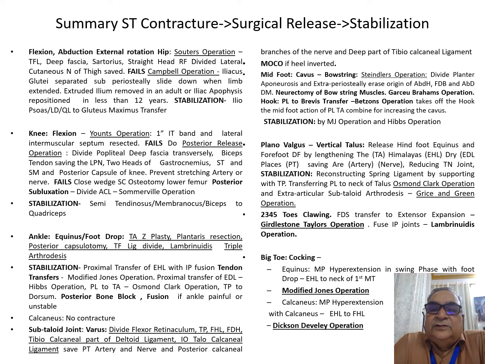Or pull the neck of the talus up by using the peroneus longus transfer to the neck of the talus, combining it with the subtaloid extraarticular arthrodesis.